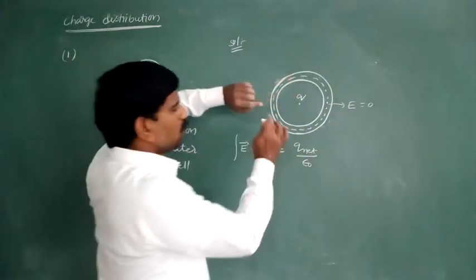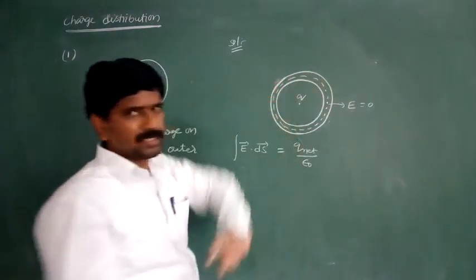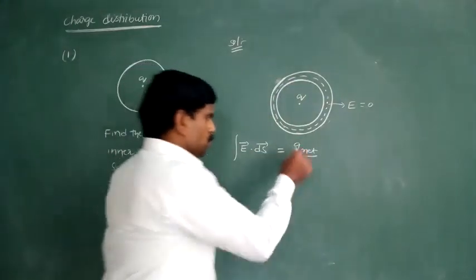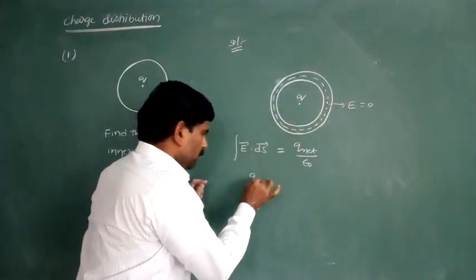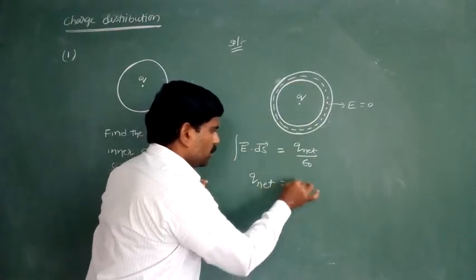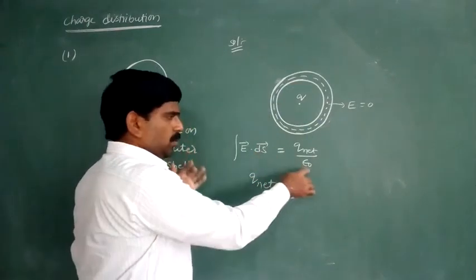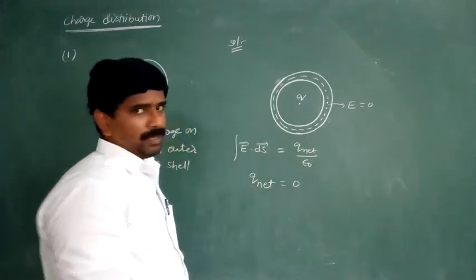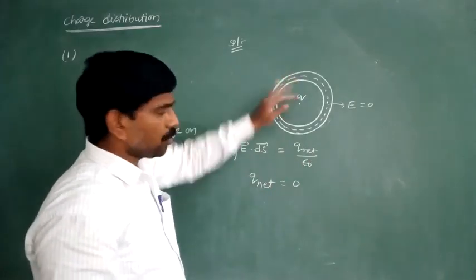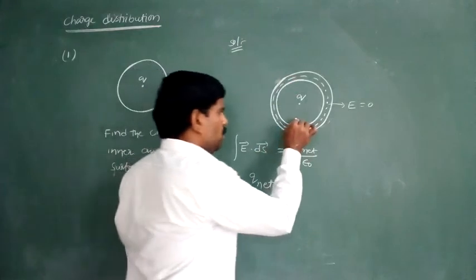What is the total charge inside of that Gaussian surface? Here, electric field intensity equal to 0 means Q net is equal to 0. Why? Because 0 into epsilon naught is equal to 0. Here, Q net means one charge is the Q. What about the remaining? We don't know something.